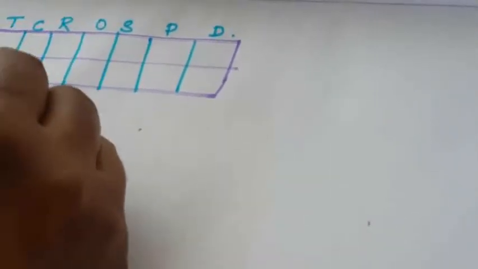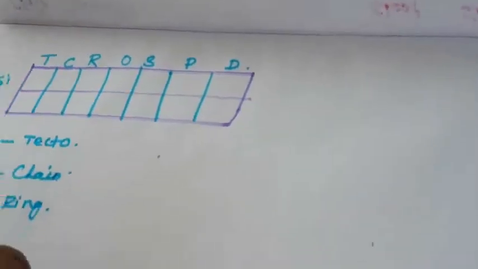Okay, so first one is T, C, O, S, P, D. These are the types of silicates, made of silicon and oxygen. What is meant by T? That is tectosilicate. C is chain silicates or ring silicates. O is orthosilicates, S is sheet silicate, P is pyrosilicates, and D is double chain silicates. Okay, double chain silicate. These are all the chain.